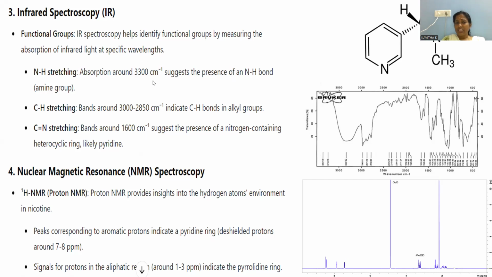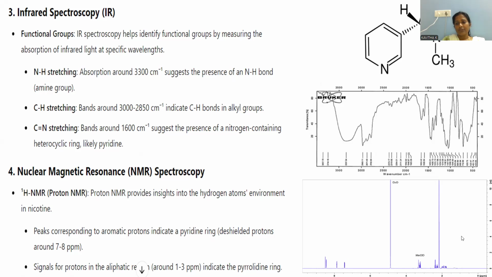These three characteristic peaks we can notice under the IR spectroscopy analysis process, so that here nitrogen is there, carbon hydrogen stretching, and carbon double bonded nitrogen stretching we can notice in this nicotine compound. Here is the systematic representation of curves we can observe, wherever distinct peaks correspond to these three stretching vibrations. And the nuclear magnetic resonance, NMR spectroscopy.